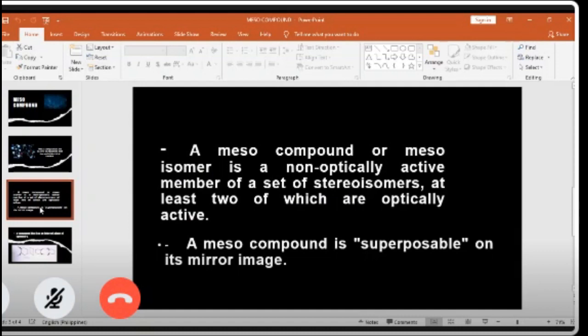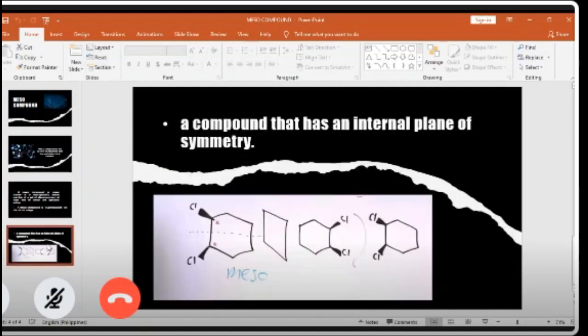This means that despite containing two or more stereogenic centers, the molecule is not chiral. A mesocompound is superposable on its mirror image. So the mesocompound is superimposable. Lastly, it is a compound that has an internal plane.